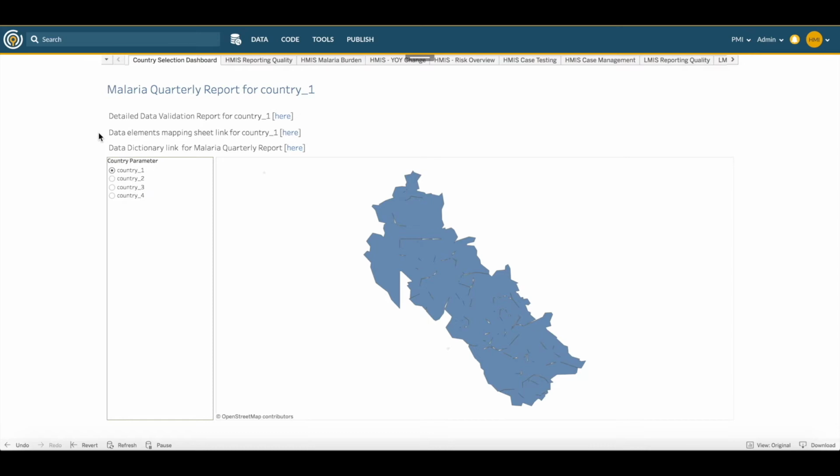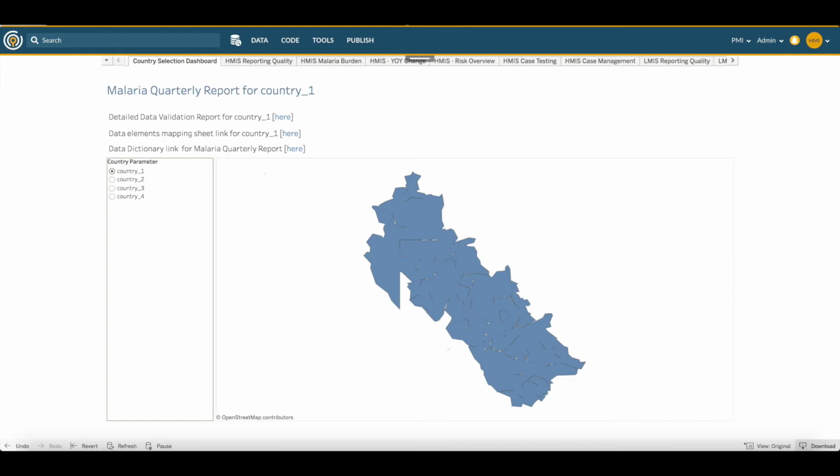For example, the malaria deaths metric was calculated by combining malaria deaths for the population under the age of 5 with malaria deaths for the population over the age of 5. Finally, you'll see the data dictionary. We'll come back and go over some of the validation report later on in this video.